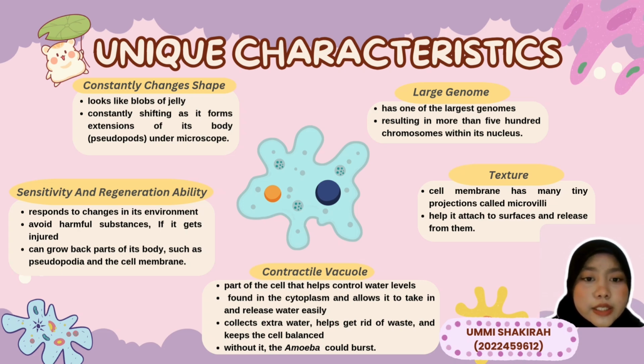Other than that, the cell membrane in amoeba has many tiny projections called microvilli, which can only be seen with an electron microscope. These microvilli help amoeba attach to surfaces and release from them. Lastly, amoeba has one of the largest genomes due to its replication of identical gene sets, resulting in more than 500 chromosomes within its nucleus.